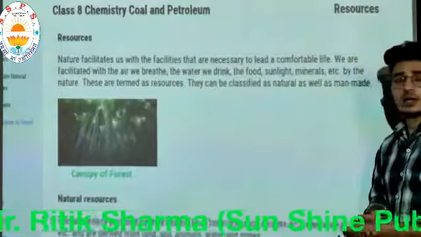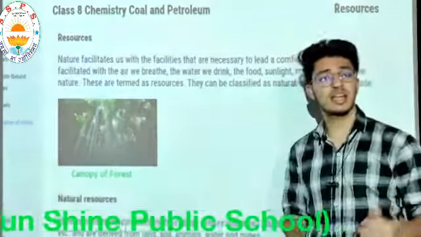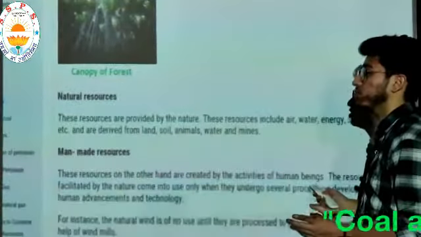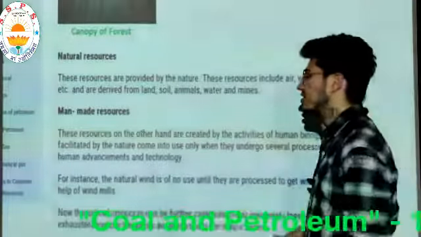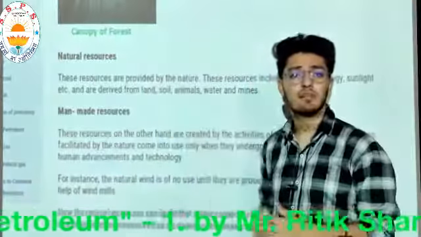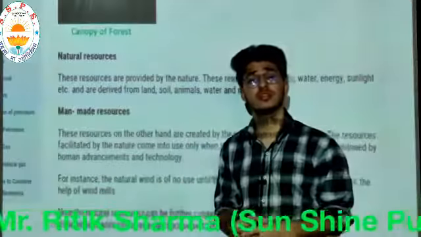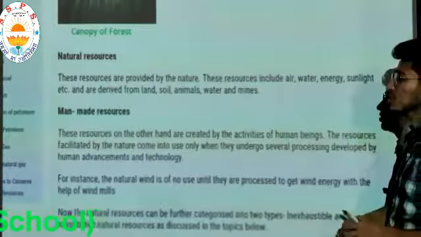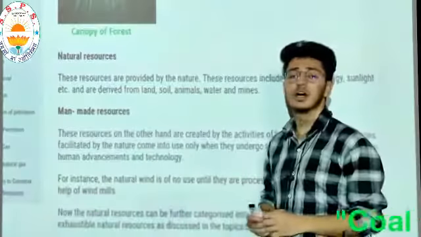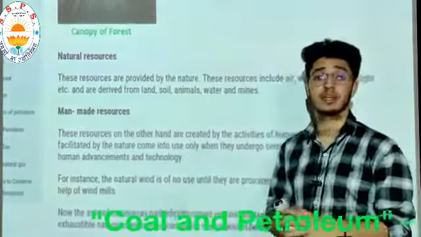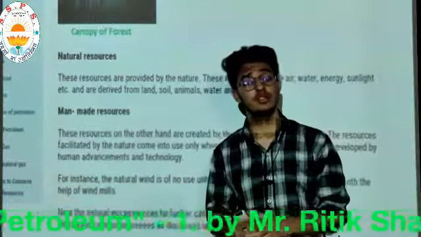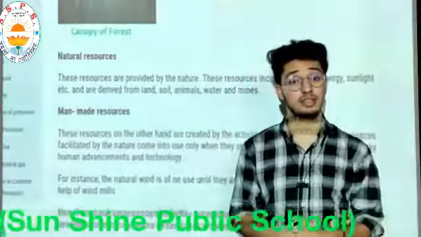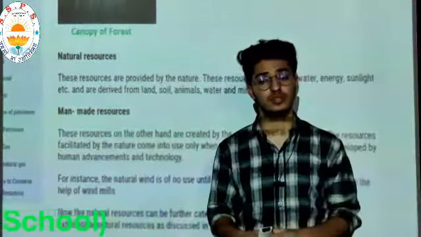Now, like I just said, resources can be classified into two types, that is natural resources and man-made resources. Natural resources, the name suggests what they are. Natural resources are those resources which nature has provided us, like the air, water, sunlight. They are natural resources. Okay.